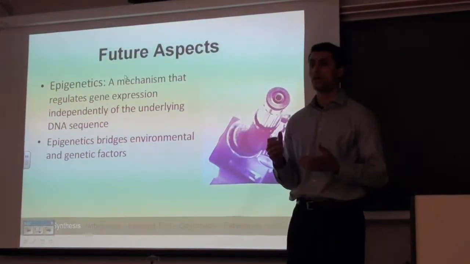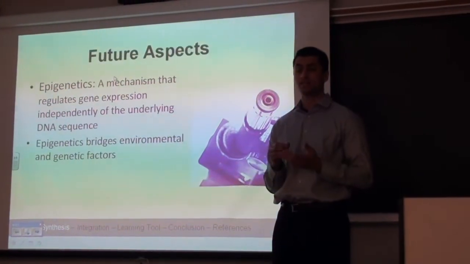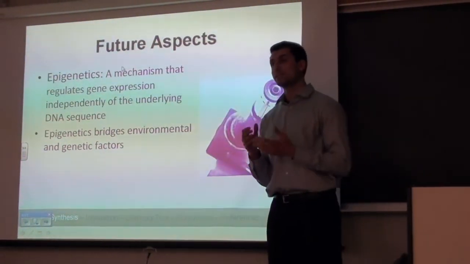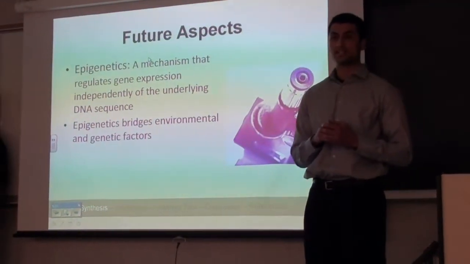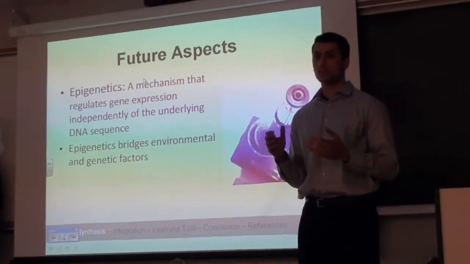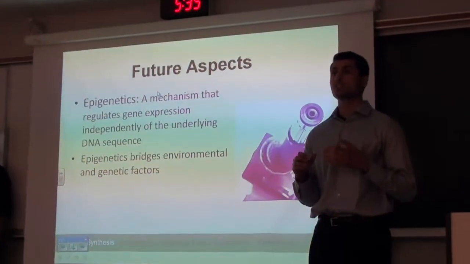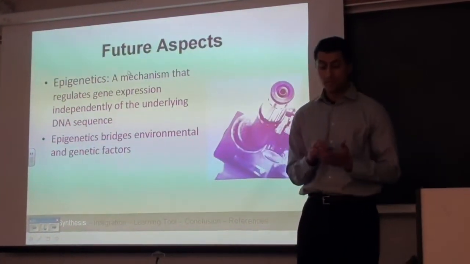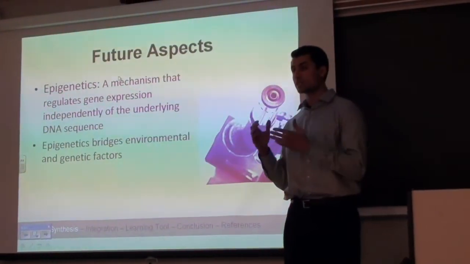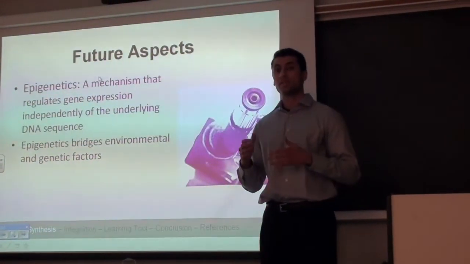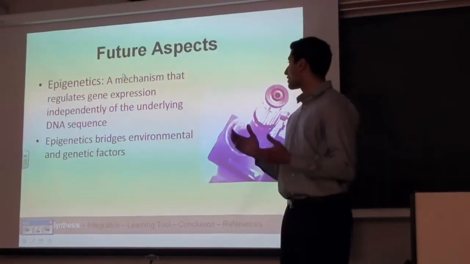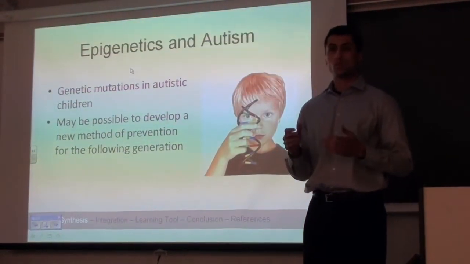Epigenetics refers to the study of gene regulation and expression that is caused by mechanisms other than changes in the DNA sequence. So in simpler terms, environmental factors can cause changes in the DNA expression. So what that means is that environmental modifications to our genes can be inherited and therefore passed on to the next generation. So with respect to autism, what does that mean?